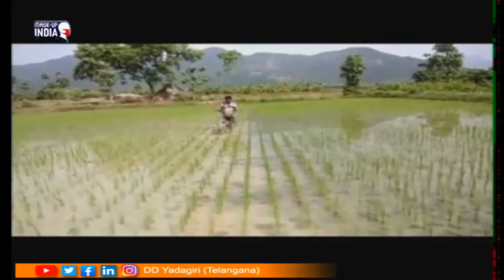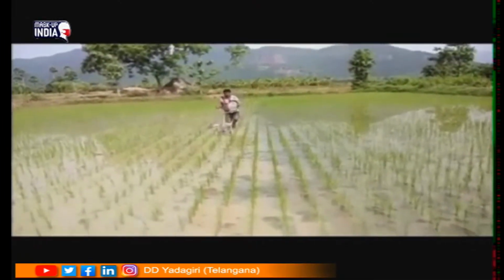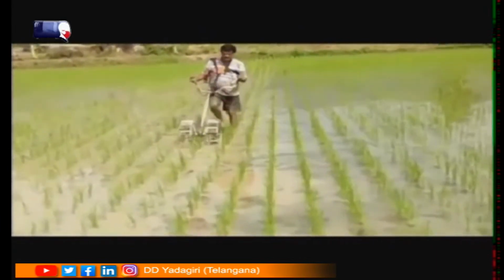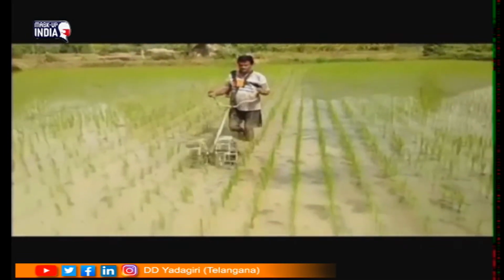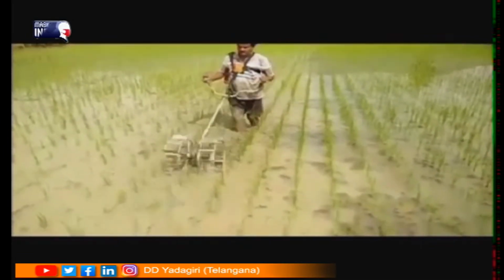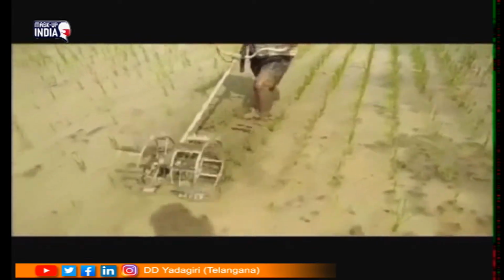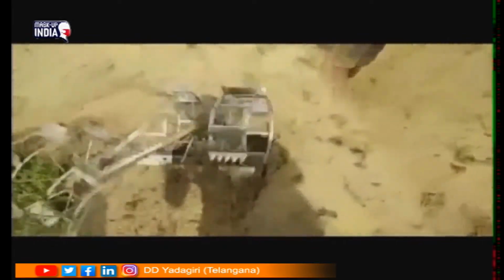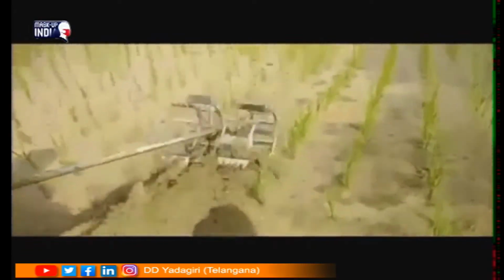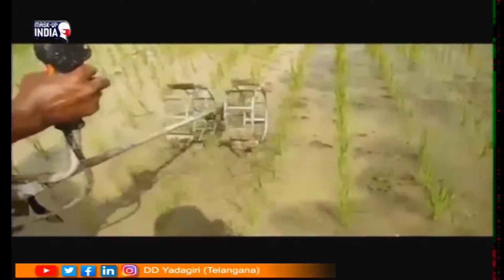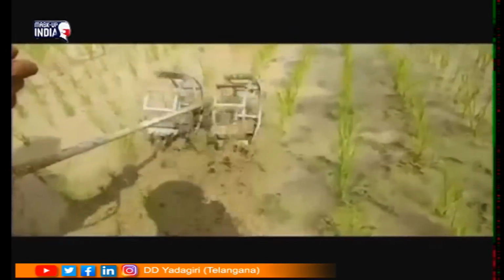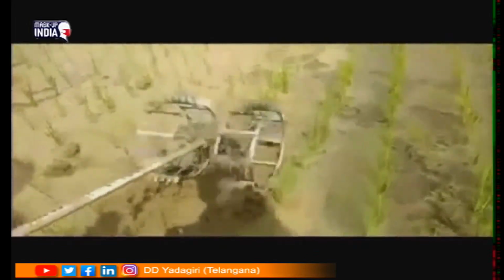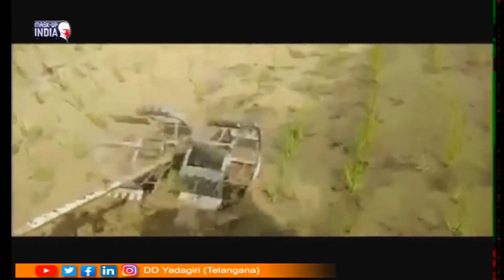See children here, this is used by the farmer, he himself is doing it. It has two wheels, and those wheels move on the sides of the crop plants. They are not damaging the crops, they are just moving in the sides, in the furrows, and like this he is removing the weeds. Many laborers are not required, and money and time are also saved. So, nowadays this type of weeder is used to remove the weeds. So, this is regarding the weeding process.